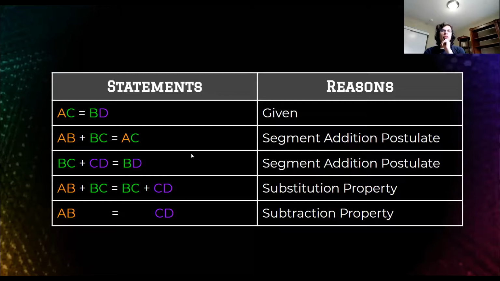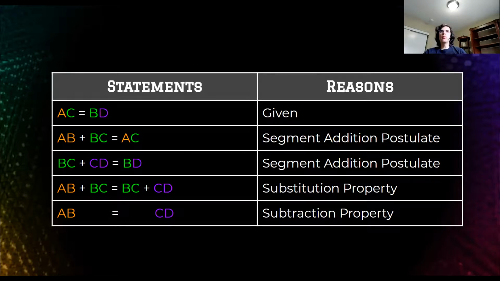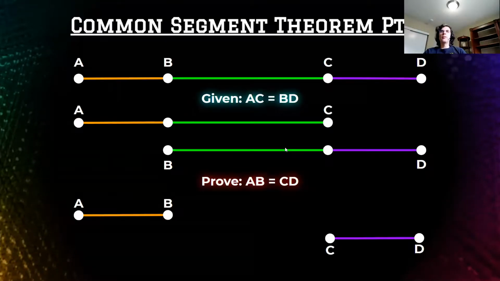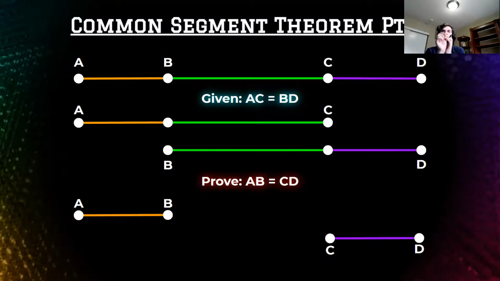And you'll notice, what did this really fundamentally break down to? So let's rewind and look back at where this all came from. What happened here? Fundamentally, what I've proven is that if two line segments overlap with each other, I can subtract the overlap and they'll stay equal if the original line segments were equal. So this is essentially segment subtraction, proving that overlapping bits of segments can be subtracted and equality will not change for the remaining segment. So it's kind of like the subtraction property, but for segments.